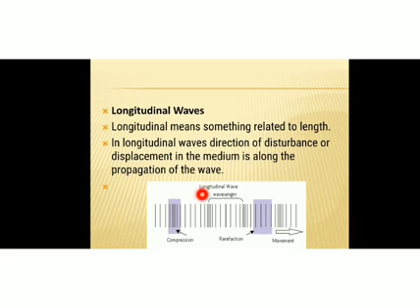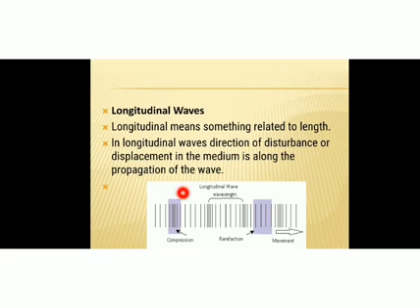Transverse waves propagate in the form of crest and trough. Similarly, longitudinal waves propagate in the form of compression and rarefaction. Compression is the place where the particles are densely spaced and the pressure in that region is more. Rarefaction is the region where the particles are loosely spaced, and the pressure in that region is less. So whenever a longitudinal wave travels through a medium, there will be a pressure and density variation across the medium.